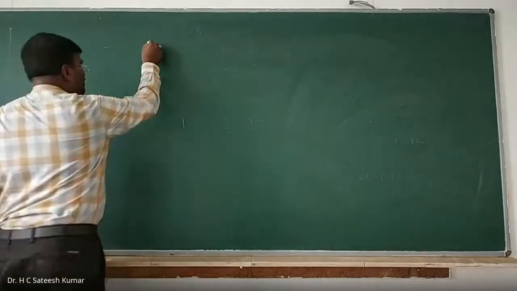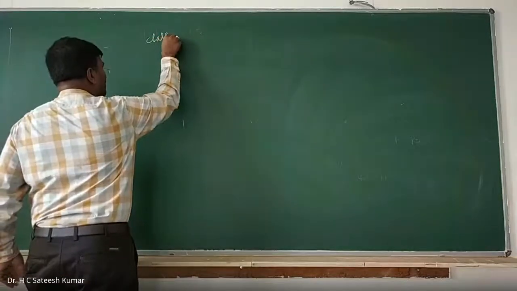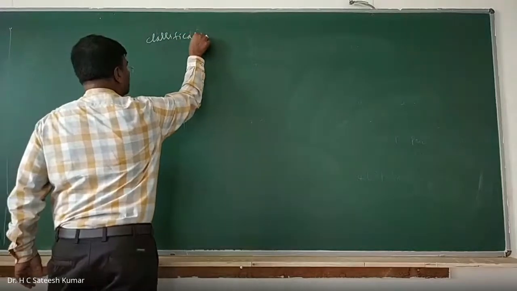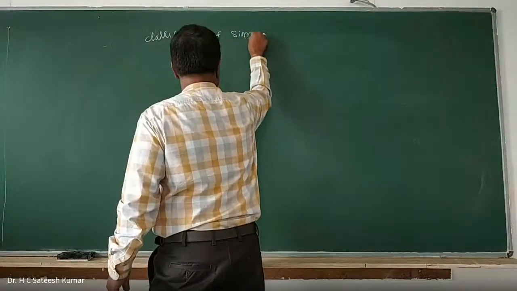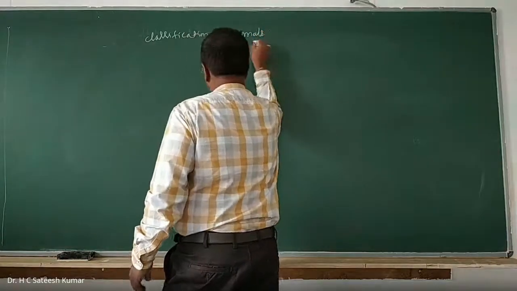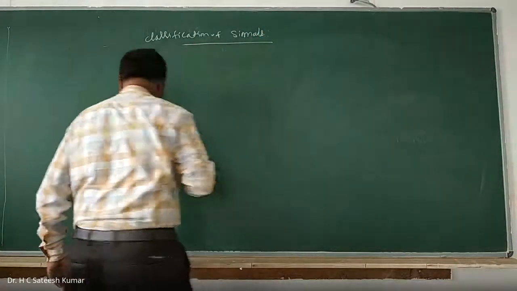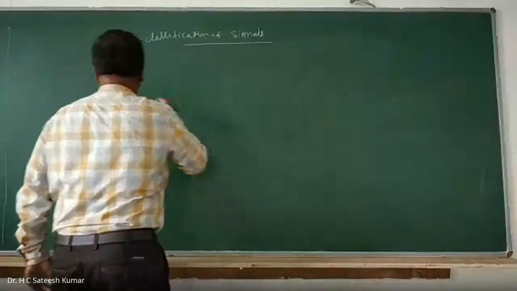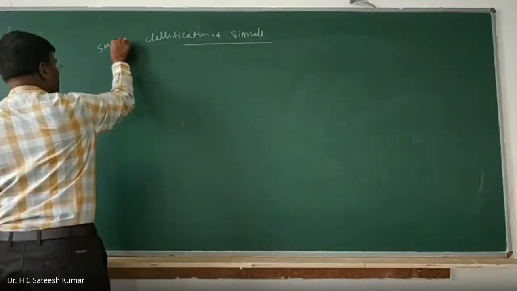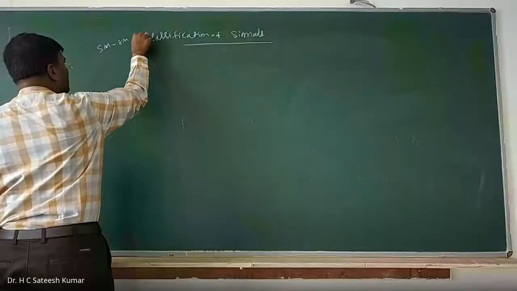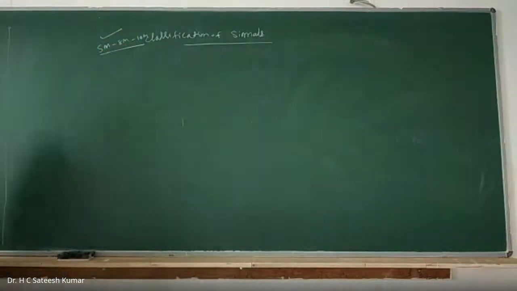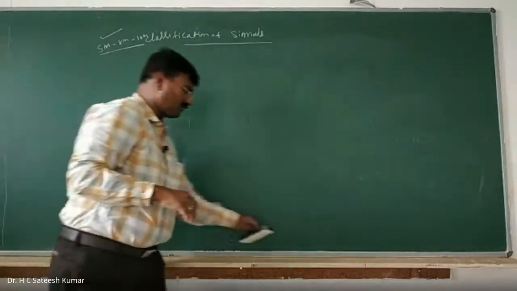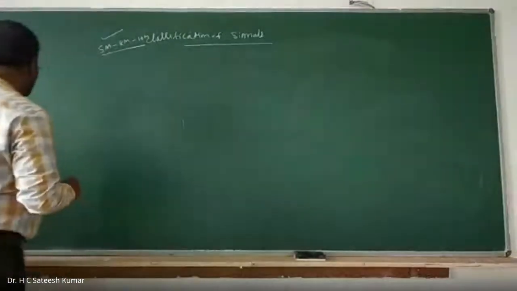In the first module we have the classification of signals. This appears in many examination papers, for 5 marks, 8 marks, up to 10 marks, and in the majority of papers for 5 to 8 marks. They ask you to give the classification of signals with examples. In this we have 5 classifications.